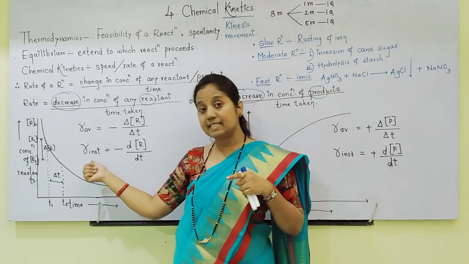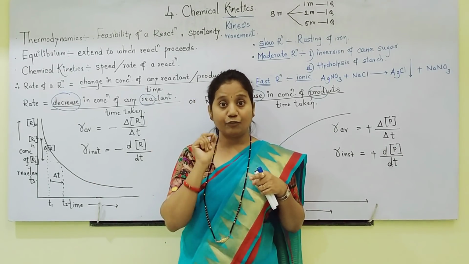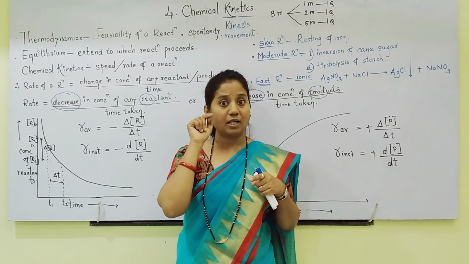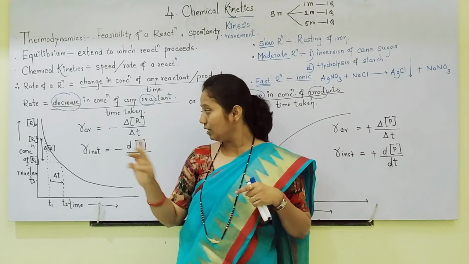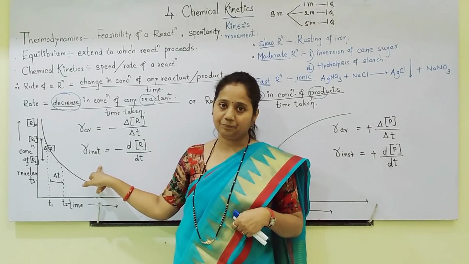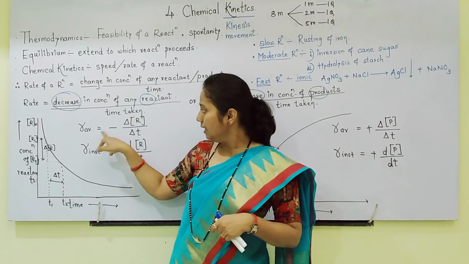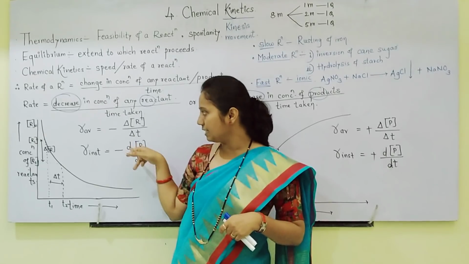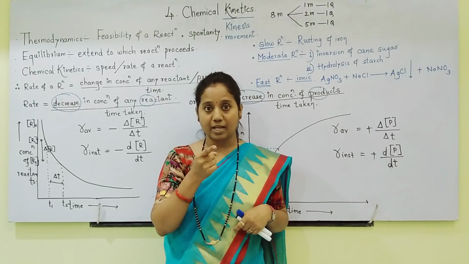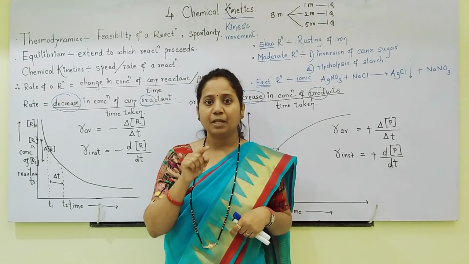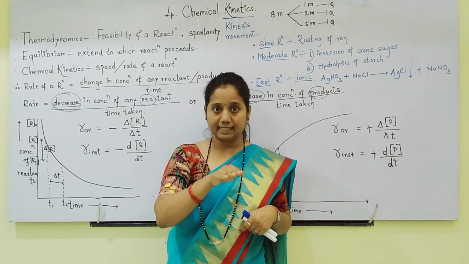What is instantaneous rate? The rate which is calculated at a particular moment or at a particular instant is called instantaneous rate. Okay, small difference. For average triangle, for instantaneous D. If you are writing rate with respect to reactant, don't forget to put a minus sign because reactants go on decreasing.